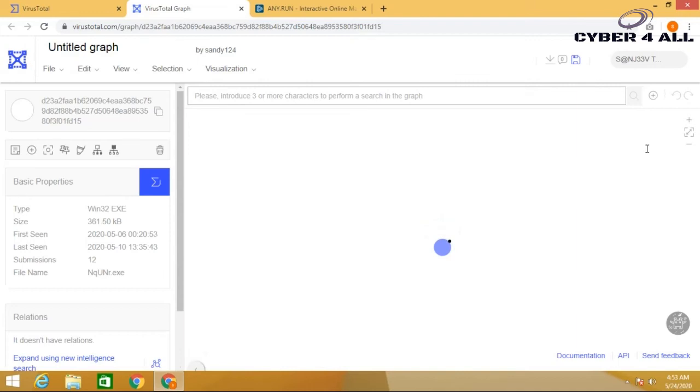Here in this graph we can see that the process of execution is linked with the IP address that has been described in this graph.